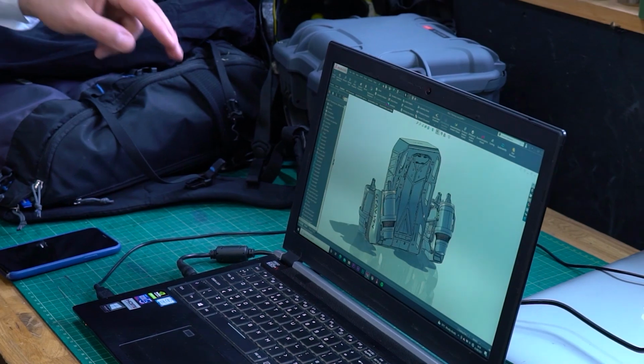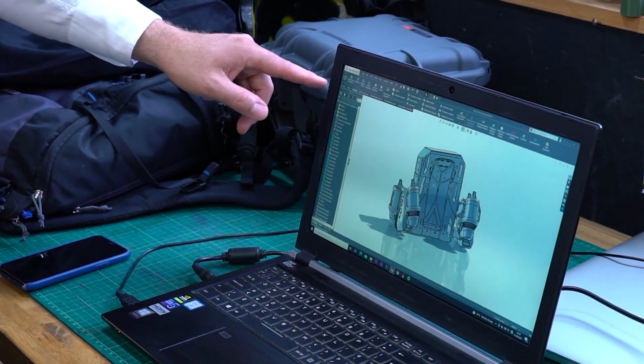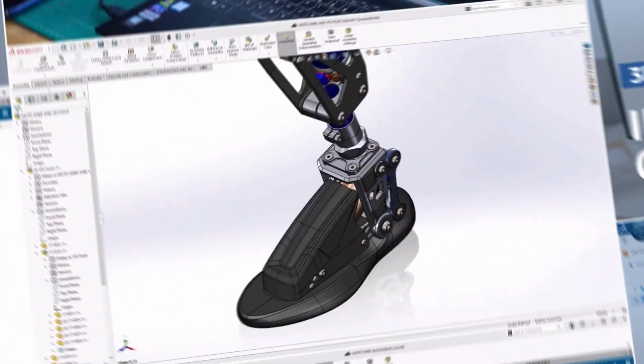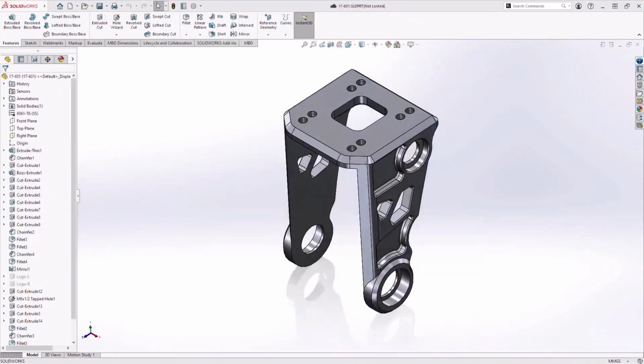Or, if you prefer a guided approach, then we also offer an implementation service, where one of our expert engineers will help you get set up, introduce you to the new tools, and work with you to find the best way to integrate the 3D Experience platform into your existing workflow.